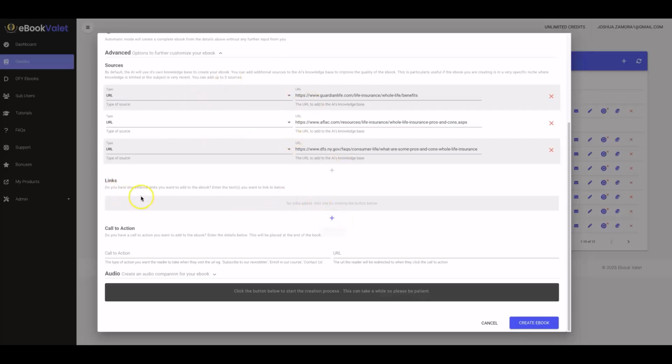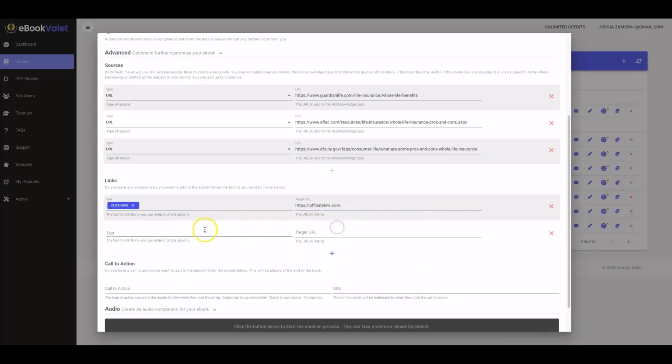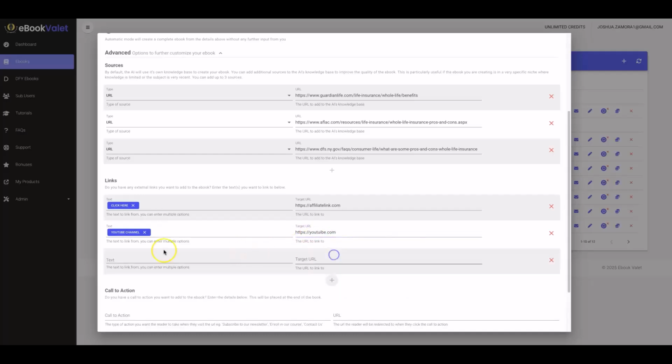And then this is where you add your monetization. You can add up to 3 different links. So if I add an affiliate link here, and then I add, let's say, my YouTube channel, linked to my YouTube.